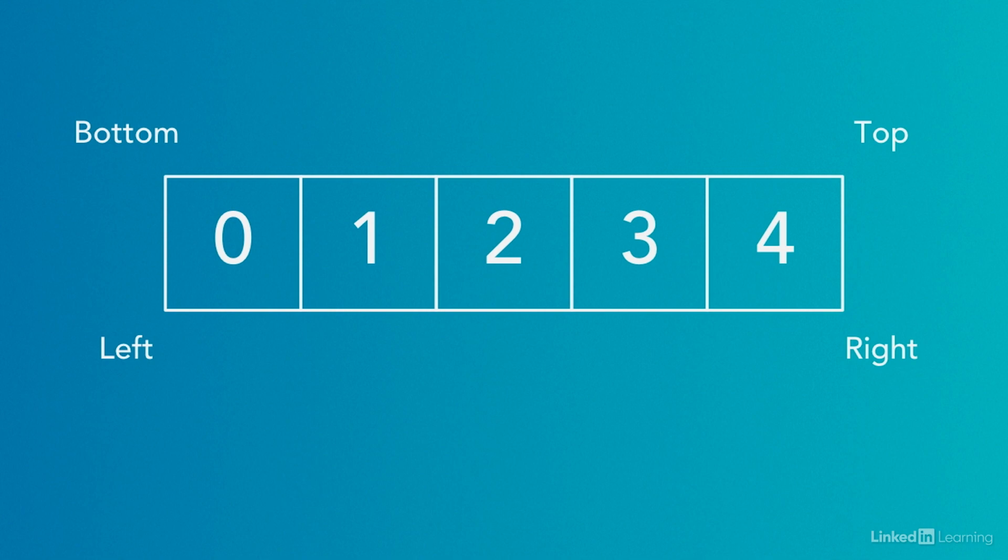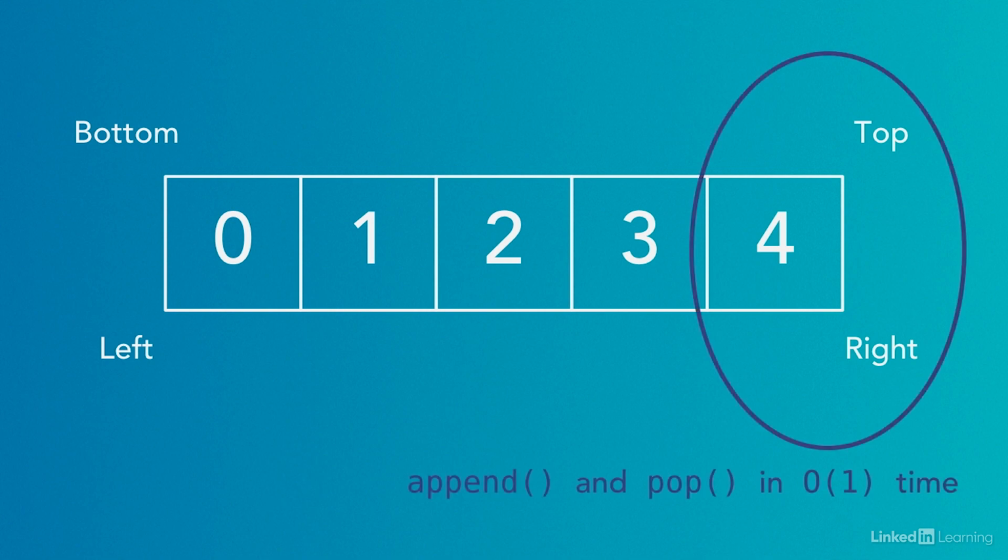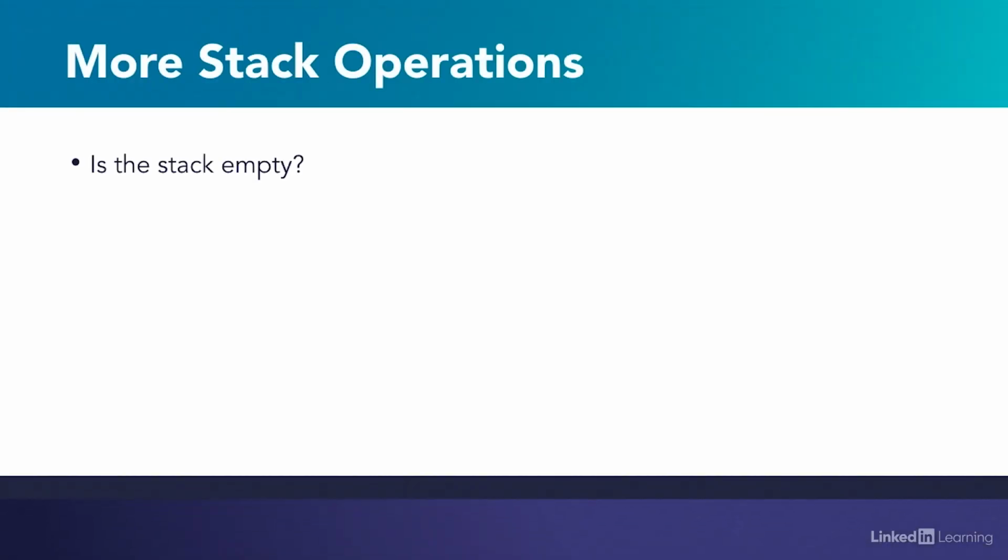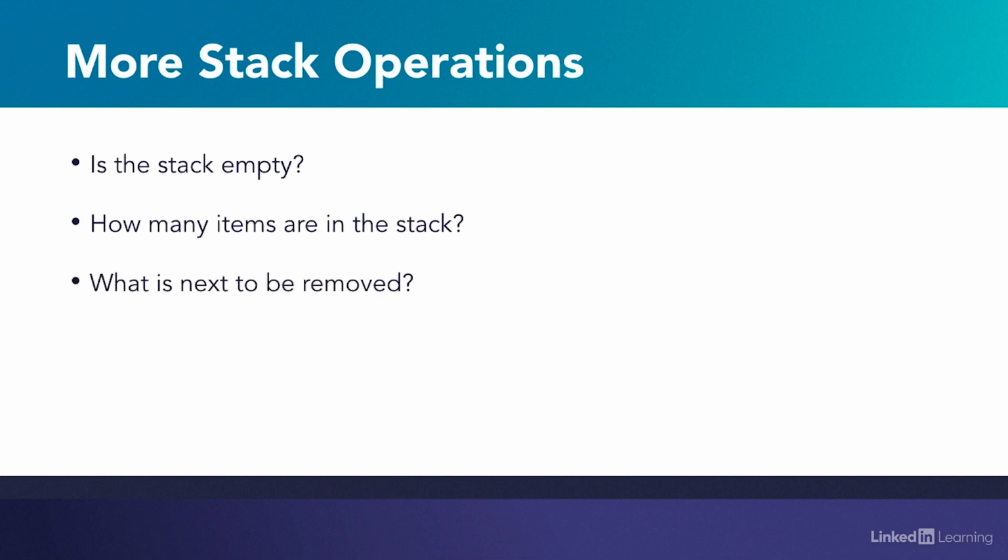The reason we choose the end of the list has to do with runtime. Removing the last item of a list is done in constant time. So is appending an item to the end of the list. We may also want to know whether or not a stack is empty, how many items are in it, or which item is at the top. We'll create a method for each of those capabilities later on.